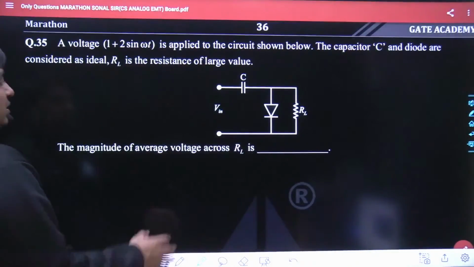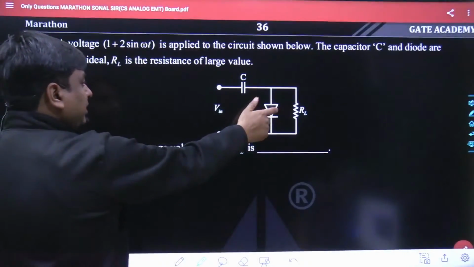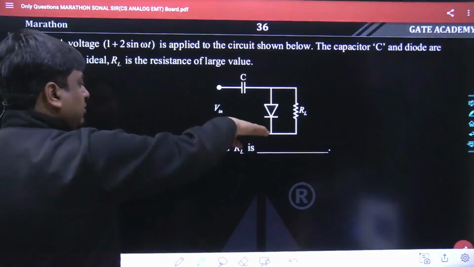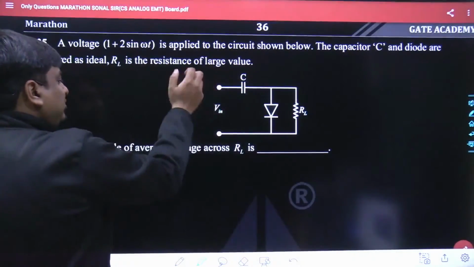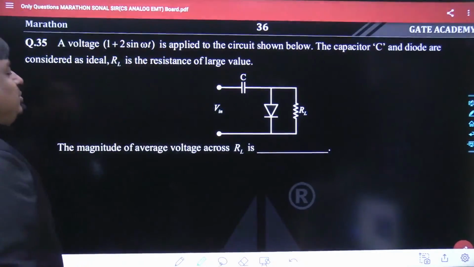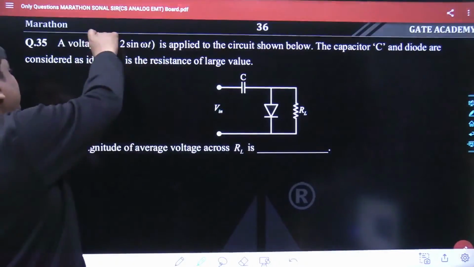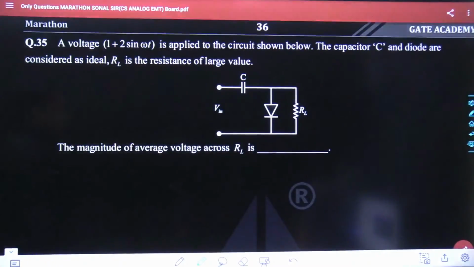So this has been a circuit where the diode is being connected such that the anode is upside, cathode is downside, in parallel with the load resistance, and in series with the capacitance is been connected with the V in, and V in is been a pure sinusoidal with a DC voltage of 1 volt. Tell me what would be the best most answer. This has been question number 35. Tell me what could be the best most answer.